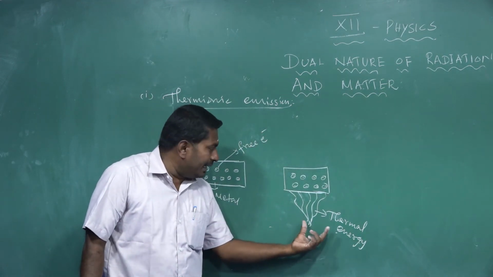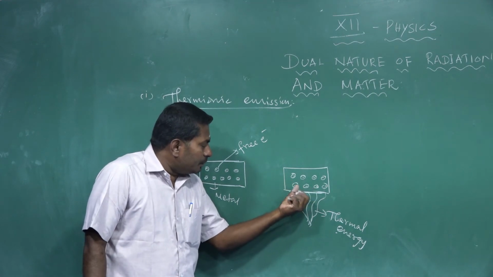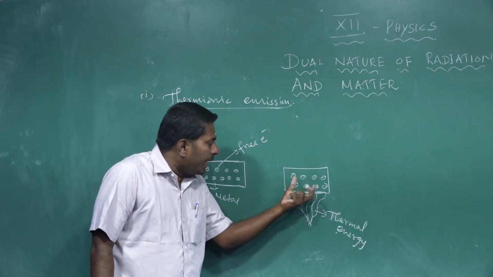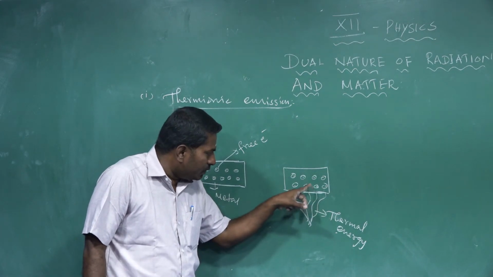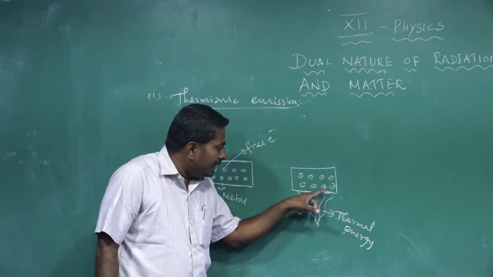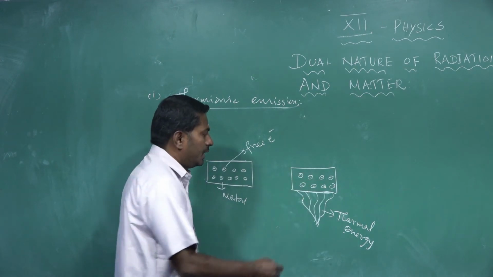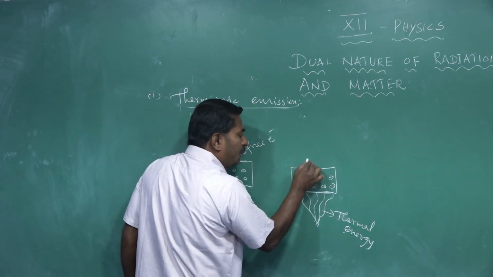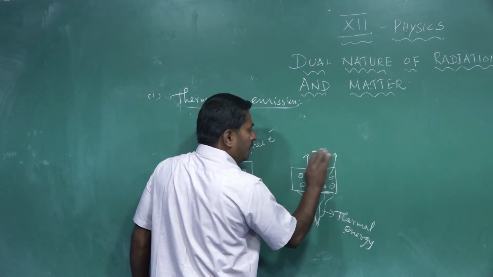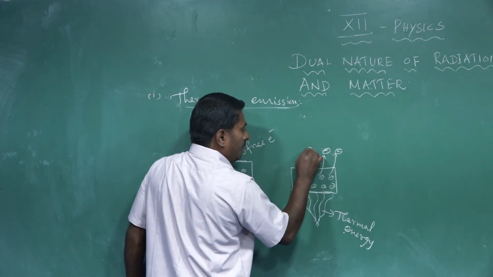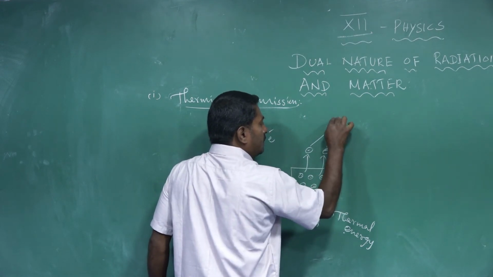Thermal energy or heat energy is supplied to this metal. The free electrons acquire more kinetic energy from this thermal energy. Thus the heat energy given to the metal is transferred to the free electrons, and the free electrons then have sufficient energy to leave the surface of the metal. These electrons are called emitted electrons.